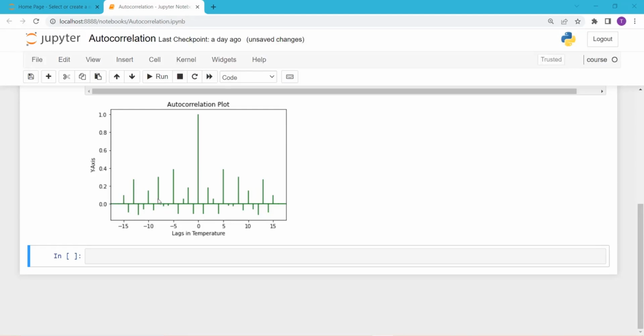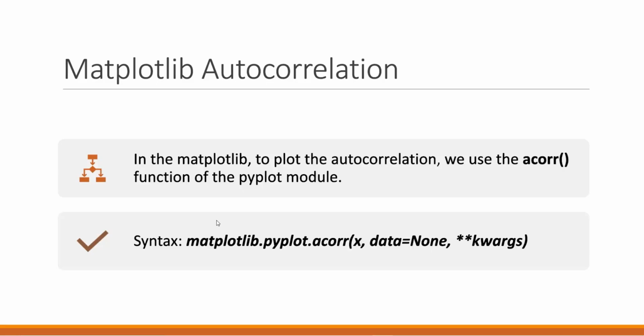And here you can see that some lines are shown above the horizontal line which starts from 0 and is shown in green color. The lines which show above this line are positive, and the lines that are shown below the horizontal line which starts from 0 are the negative lines. It is shown as -1 and these positive lines are +1. So with this we learned about autocorrelation, and in the next module we will learn about box plots.